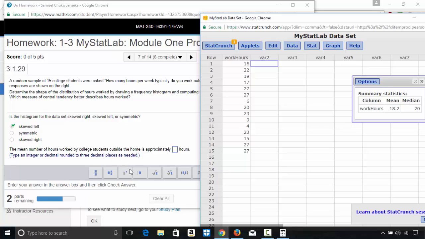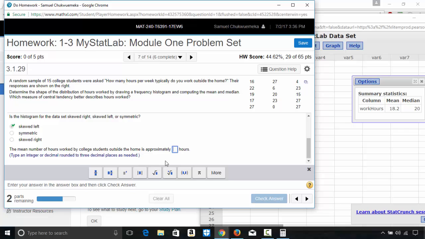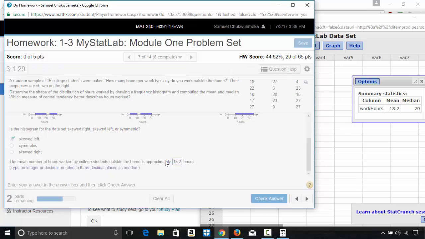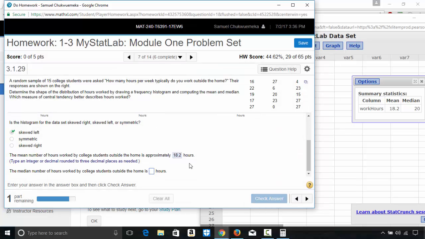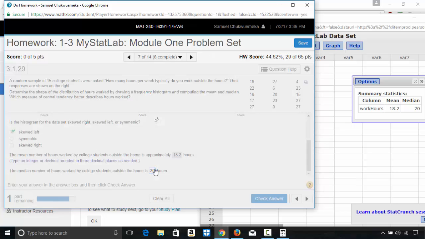Three decimal places as needed tells you that if it is not up to 3 decimal places, leave it like that. If it is 3 decimal places, that is good, you leave it like that. But if it is more than 3 decimal places, then you have to round to 3 decimal places. So this is just 18.2. And then the median is 20. You just type 20. That's it.